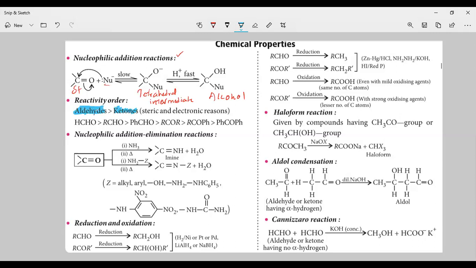Because of steric and electronic reasons, you see the order here: formaldehyde is more reactive compared to higher aldehydes. Higher aldehydes are more reactive compared to benzaldehyde. Benzaldehyde is more reactive compared to ketone. Ketone is more reactive compared to acetophenone. Acetophenone is more reactive compared to benzophenone. That means in this series, formaldehyde is the most reactive.